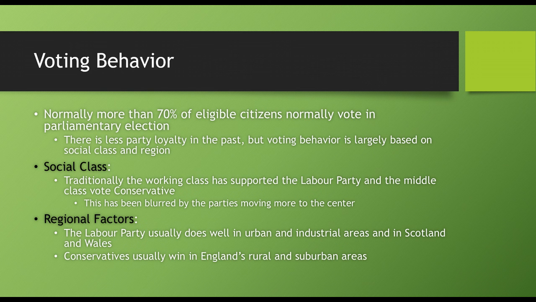Social class, traditionally the working class has supported the Labour Party, and the middle class has voted the Conservative. This has been blurred by the parties moving more to the center. So as the parties become less extreme, as they move more to that center concept of what we think about political spectrum, it's been harder for people to choose one party over the other.